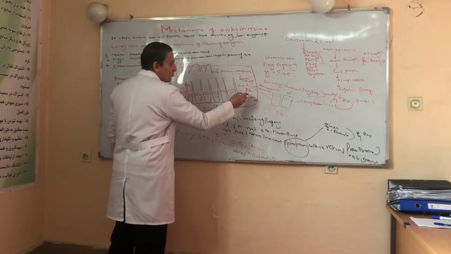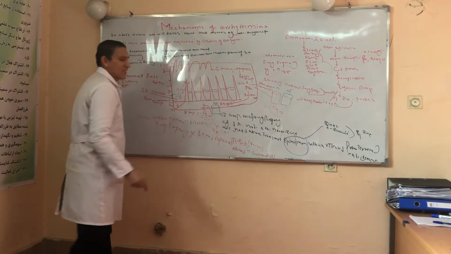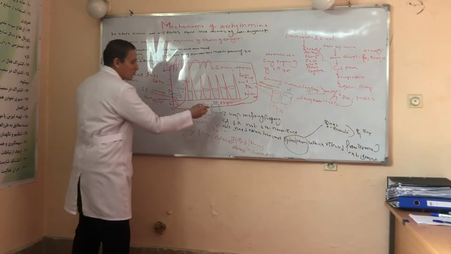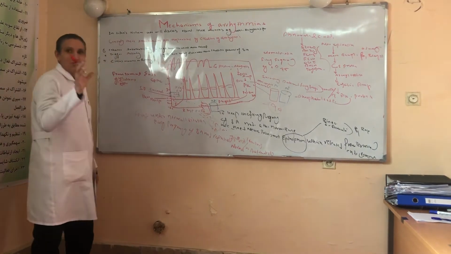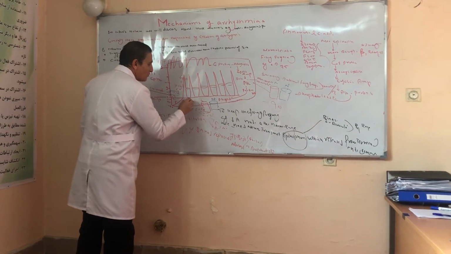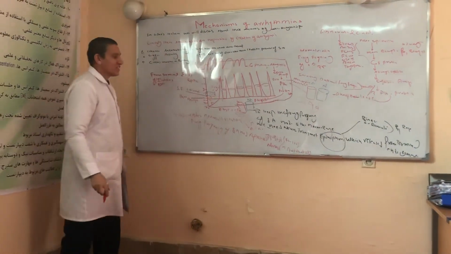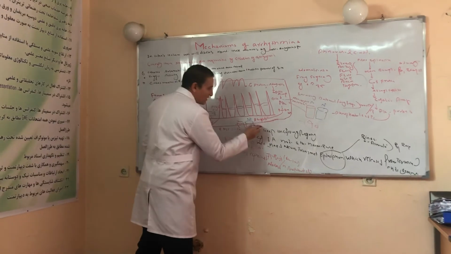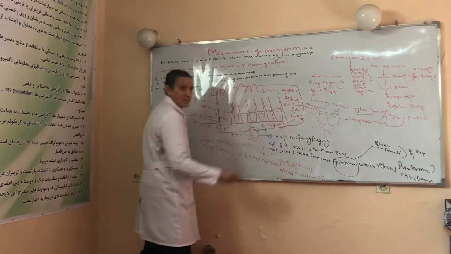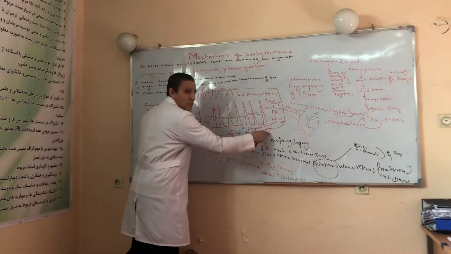Cyclic AMP leads to stimulation of PK, or protein kinase. Protein kinase leads to phosphorylation of a small amount of the sodium and calcium channels. Under the normal situation and normal condition, the firing frequency of the SA node is 75 beats per minute. This was the normal mechanism of production of 75 beats per minute.